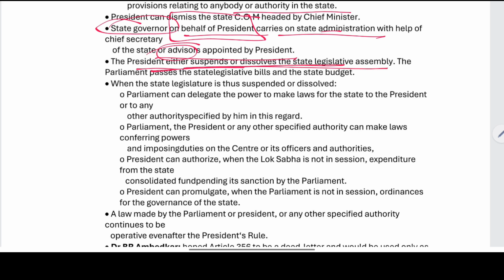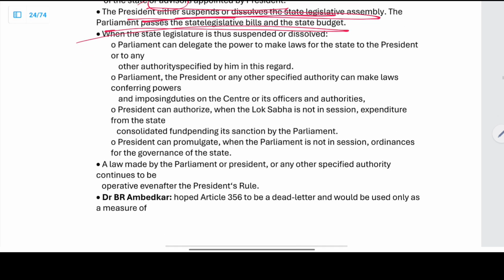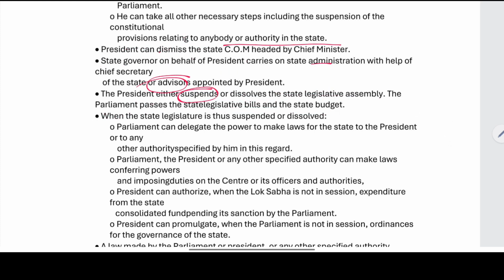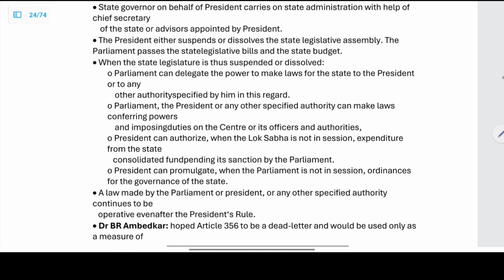President either suspends or dissolves the State Legislative Assembly. So the President is going to have two options: either he is going to suspend or he is going to dissolve the State Legislative Assembly. Dismissal applies to the Chief Minister and Council of Ministers, but when it comes to the State Legislative Assembly, he has two options. What are the two options? He can either dissolve or suspend it. Only these two options are available. They are either suspended or dissolved, so in either case they are not present.